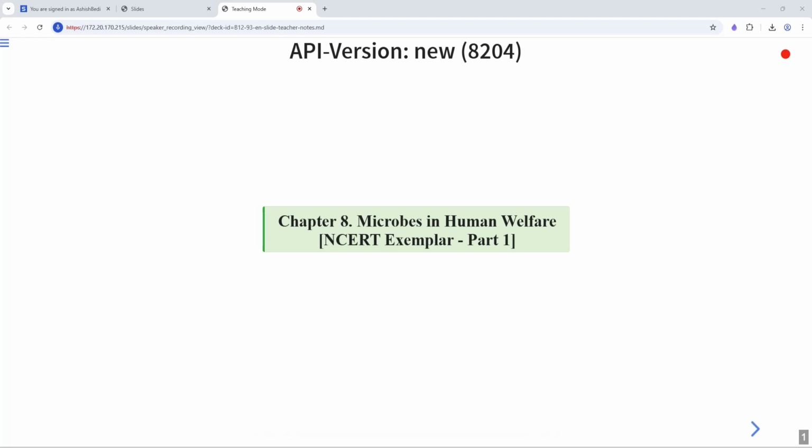Hello everyone and welcome to today's session. Today we'll be discussing the NCERT example questions for the chapter Microbes in Human Welfare.